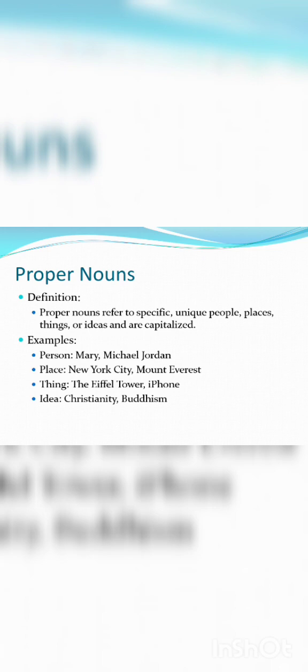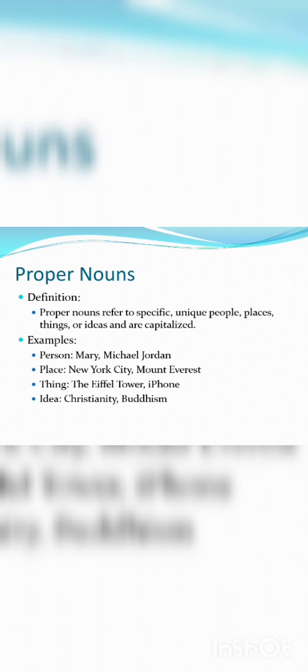Coming to the second type of noun. The very first we saw was the common noun, and now we are going to discuss the proper noun. The proper noun definition goes this way. Proper nouns refer to a specific or unique person, place or thing. It addresses something in a specific manner. We are not going to generalize; we are going to address something in particular, be it a person, a place, a thing or an idea. But it should be mentioned in a specific manner. So a unique thing should be mentioned here.